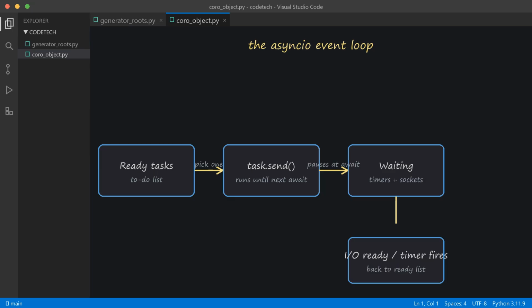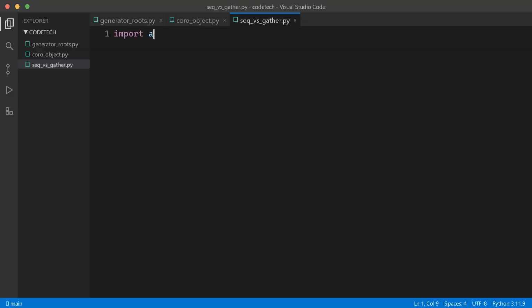No lock needed for that dictionary update. That's the superpower threads never gave you. Enough theory, let's raise something. New file. Here's a fake network call, fetch user. It awaits asyncio.sleep for 1 second, pretending to be a slow API, then returns a user.